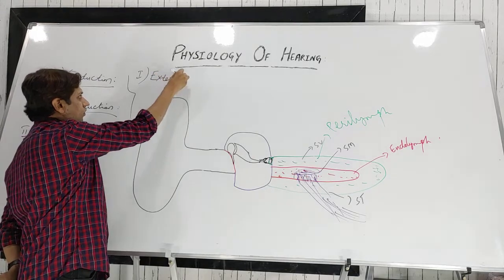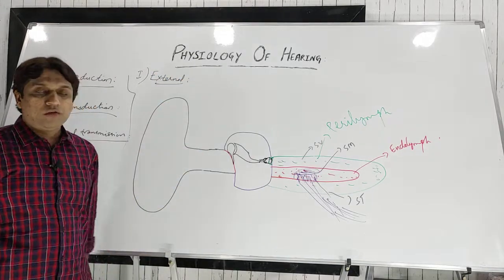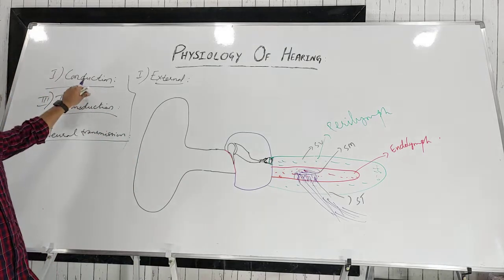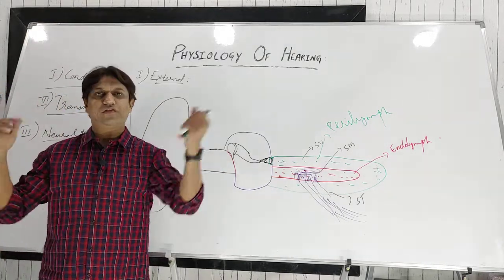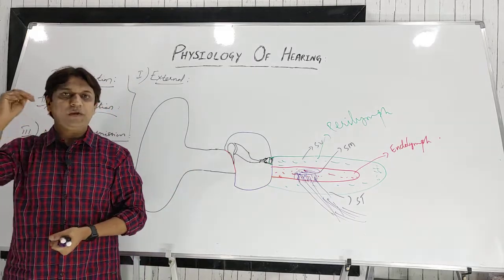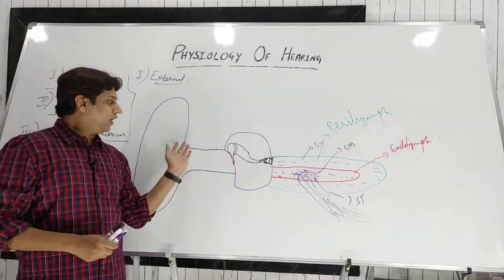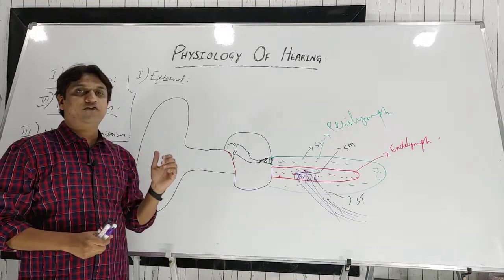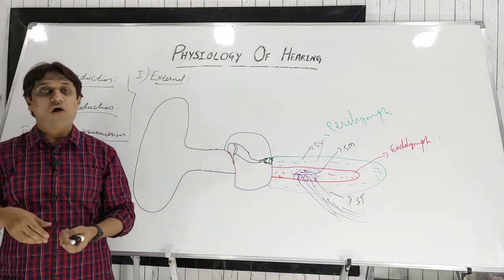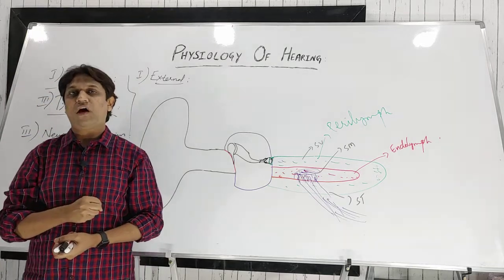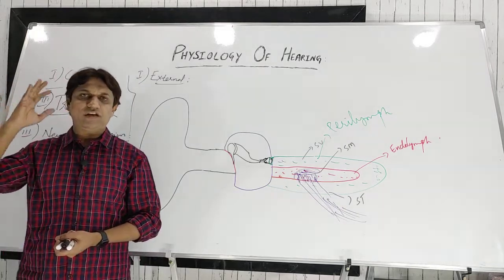What is the role of the external ear in the physiology or mechanism of hearing? The role of external ear is mainly in the conduction of the sound. The sound waves which are there in the external environment are transmitted to the inner ear by the external ear. So it helps in the conduction of the sound, and also localization of the sound. It acts mainly as a receiver of the sound.